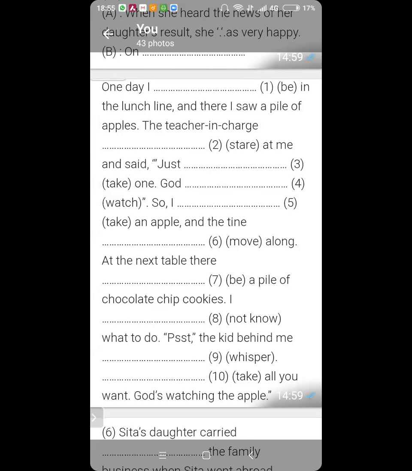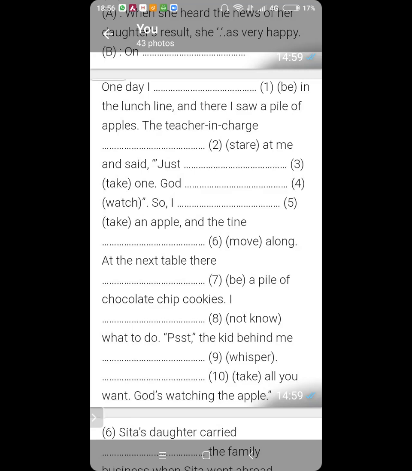Now, the teacher in charge dashed at me and said. So here you have a choice. Stared at me. Yes, very good. The other choice was staring at me, but stared at me is more appropriate because again you have got a past tense said. So the teacher in charge stared at me and said. Now you continue.